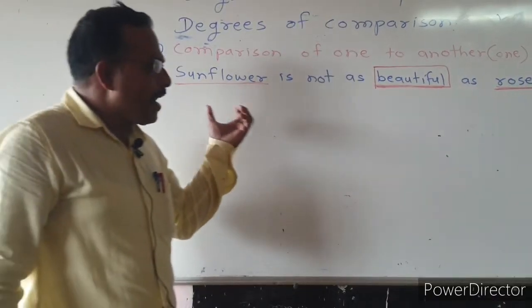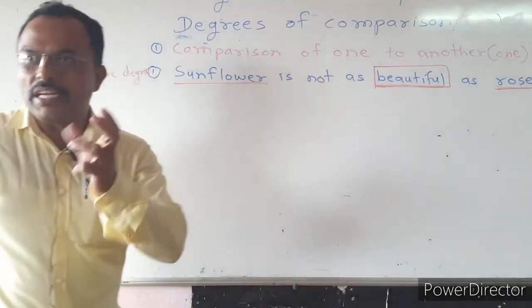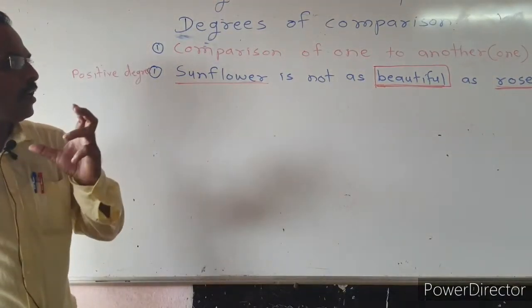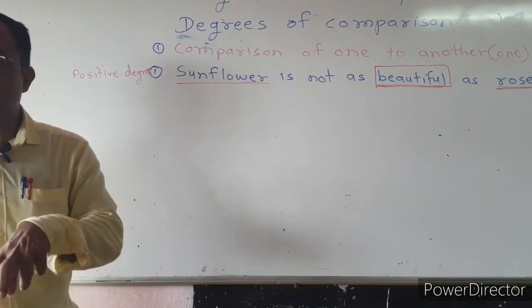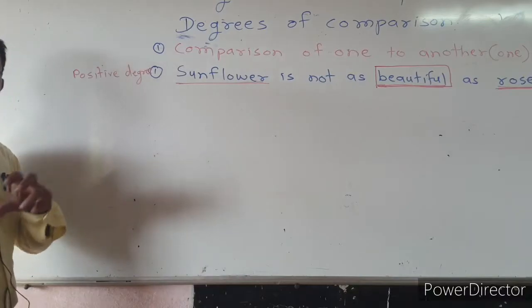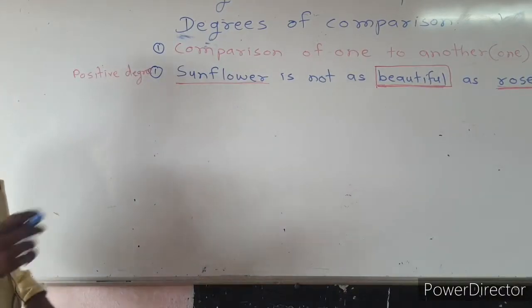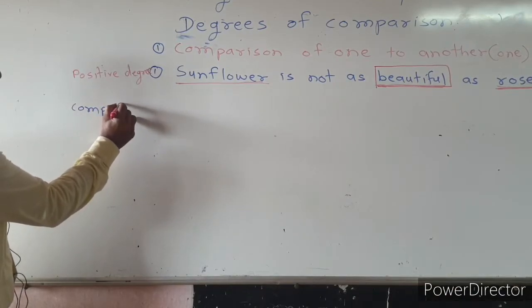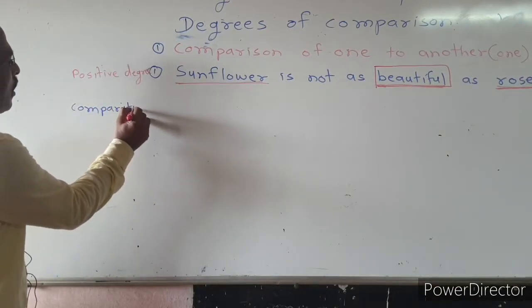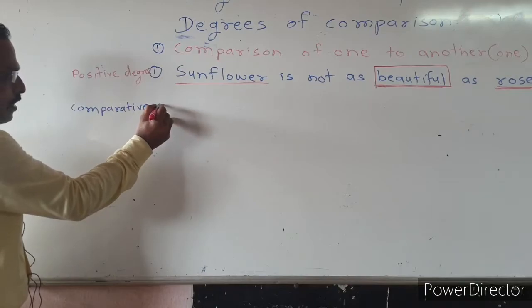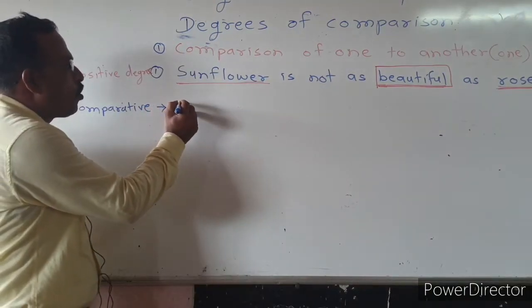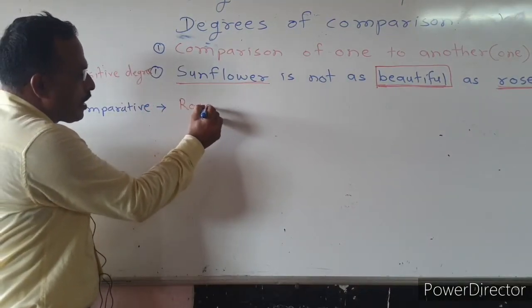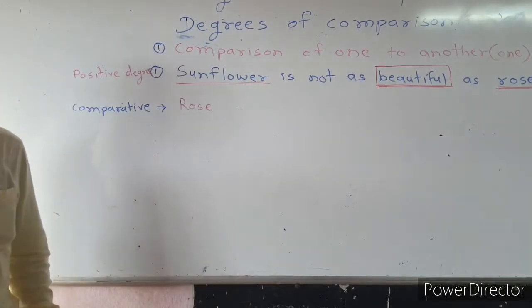And for a comparison between only two objects, or we say one to another one object, we convert it only into comparative degree. And when we change the given sentence into comparative degree, next sentence means a rose is the subject of the sentence.